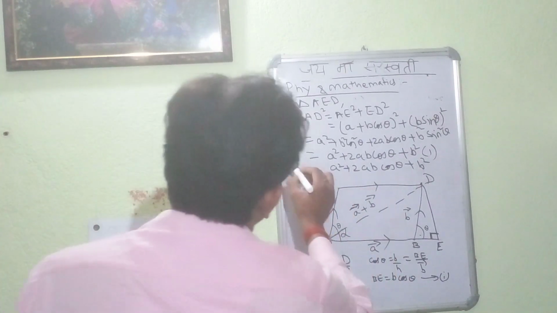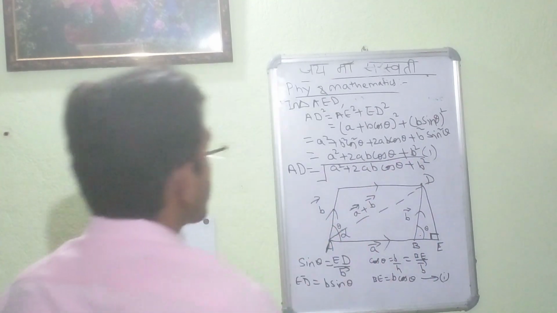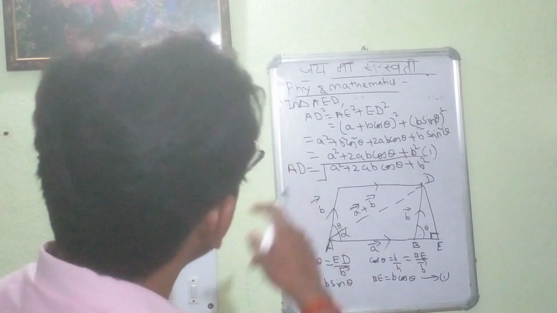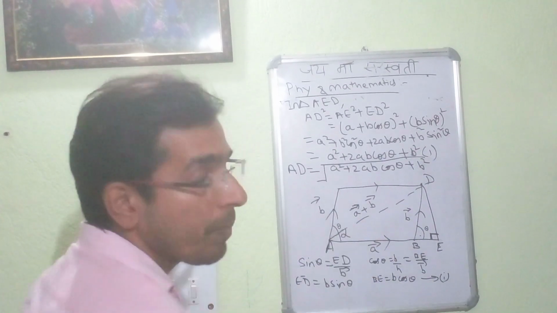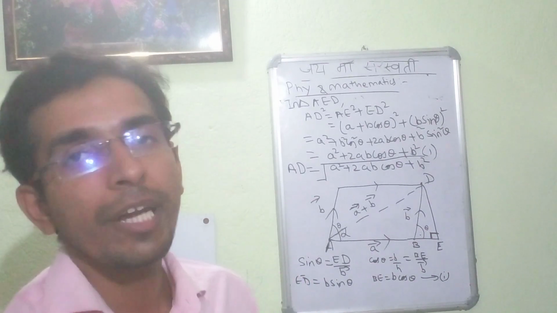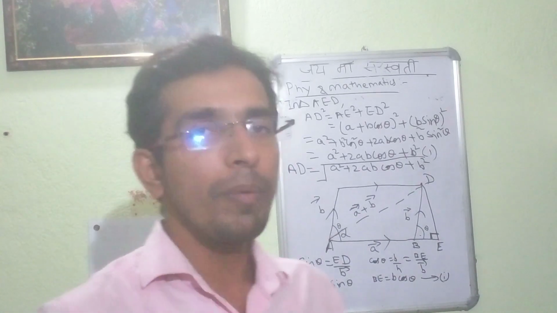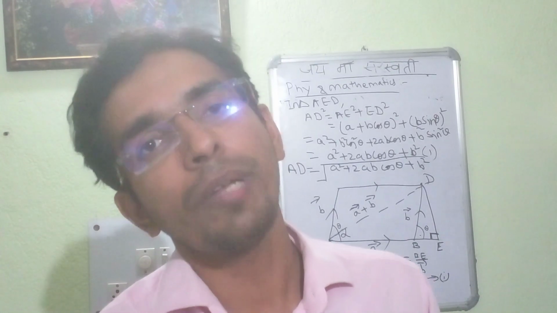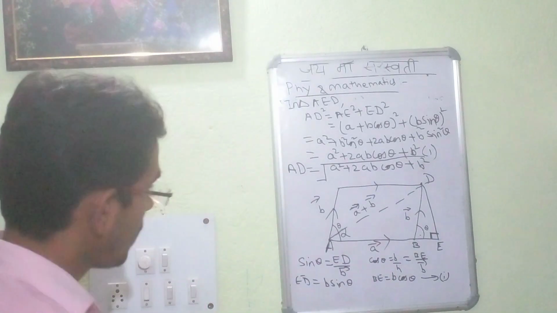And when we write AD, it will be under root of A square plus 2AB cos theta plus B square. So when we remove the square, we have received the AD portion, that is the magnitude of A plus B. So AD is equal to under root A square plus B square plus 2AB cos theta. Now we will deduce a particular relationship which will depict the inclination of that particular resultant, that is A plus B.